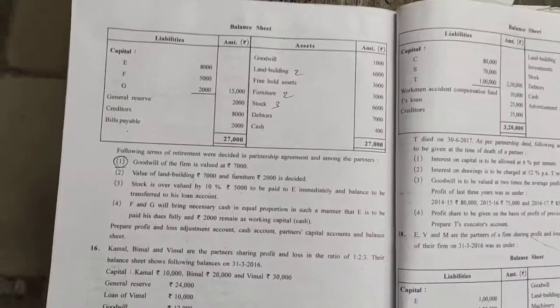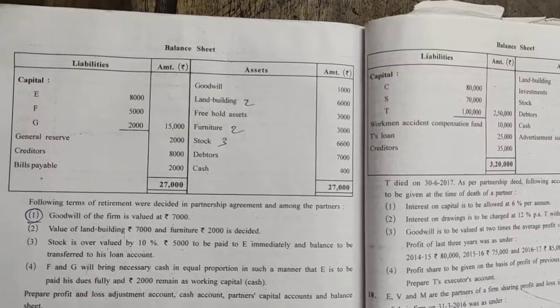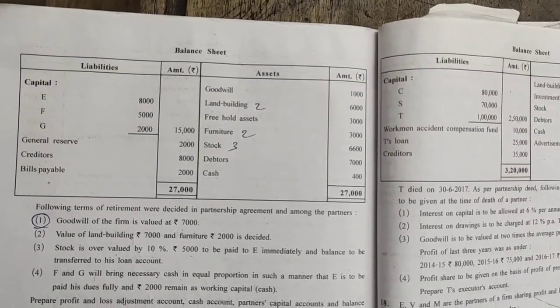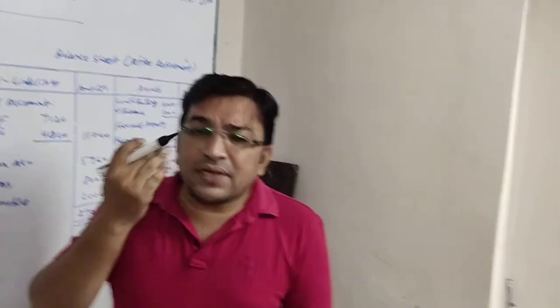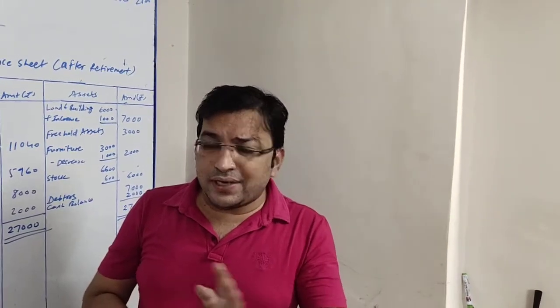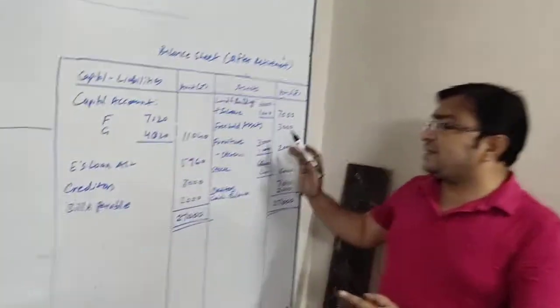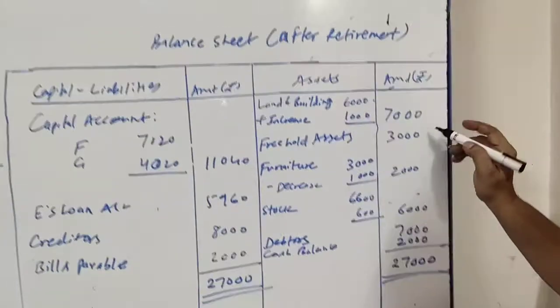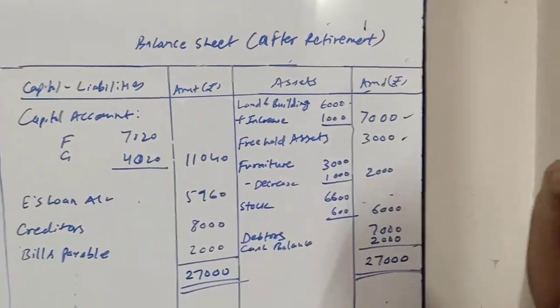Okay. Next, freehold assets 3,000. Freehold assets 3,000. No change. There is no adjustment. So directly we will be writing asset side freehold asset 3,000.